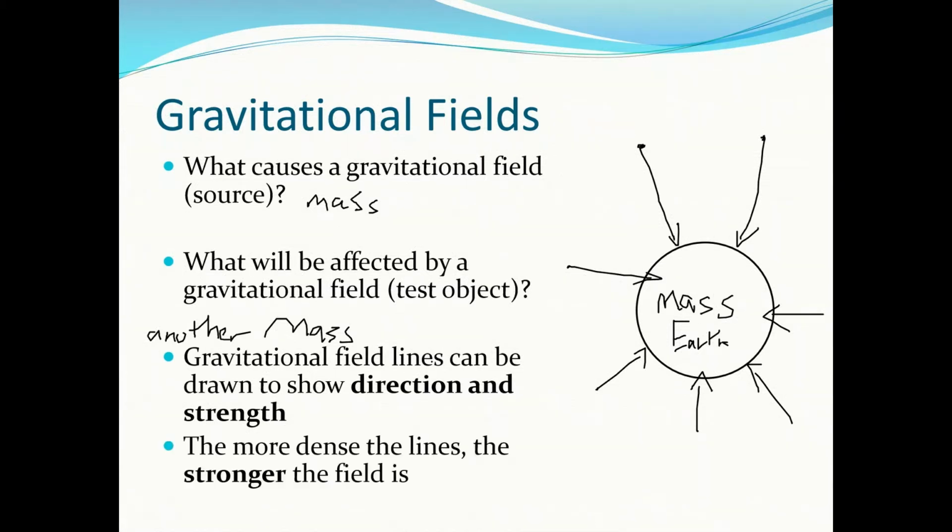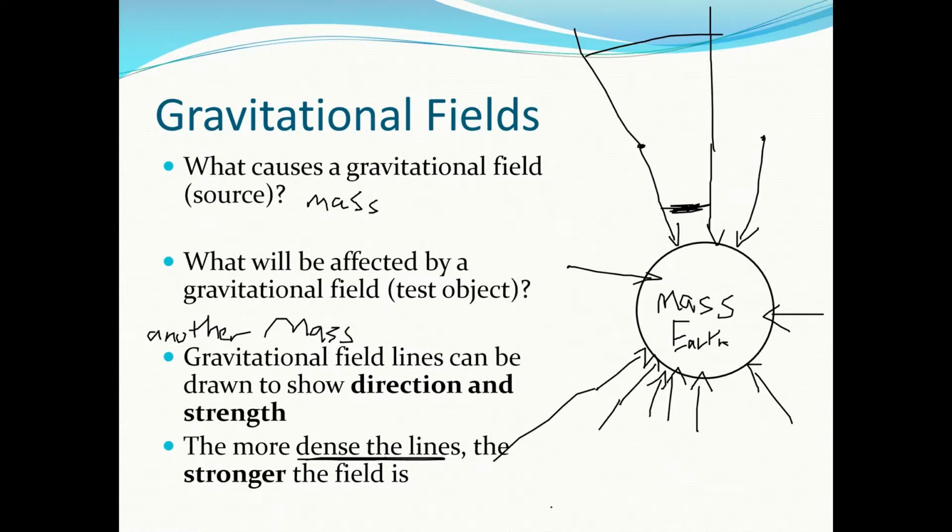And then to figure out the strength, what we look at is the density of the lines. So what that means is if I extend, actually let's draw one more line in here, and I extend these lines out like this. Here these lines are closer, so they're more dense. So this means that the field is stronger, right? If out here the lines are less dense, that means that the field is weaker. So if we wanted to draw a really strong field, we would draw really, really dense lines in there. That's what we would want, right? And as we get further away, those lines get further apart.